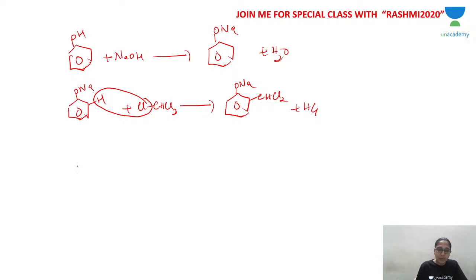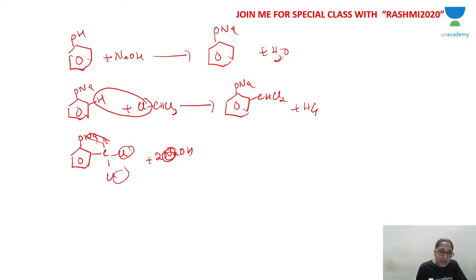Now the intermediate benzyl chloride. Let me write it like this so it will be easy to understand. The carbon has an H and 2 Cl, reacting with 2 molecules of NaOH.